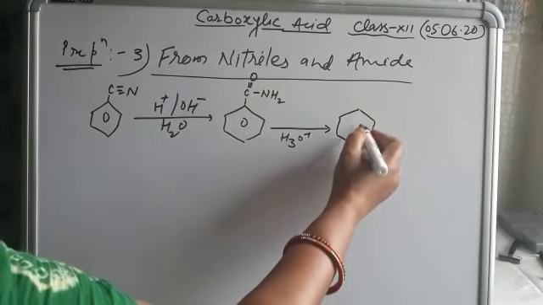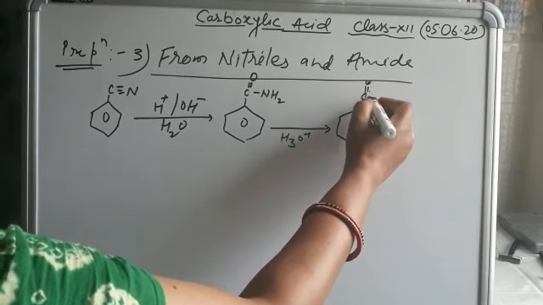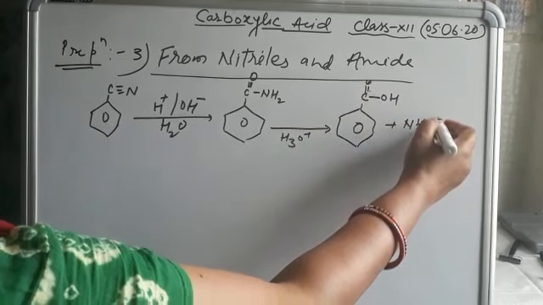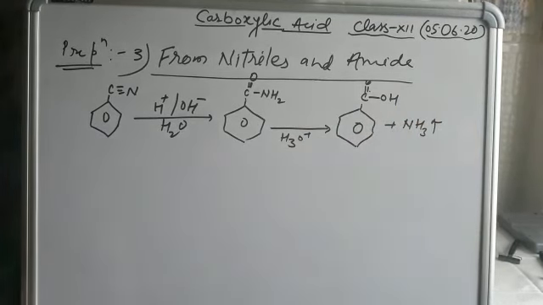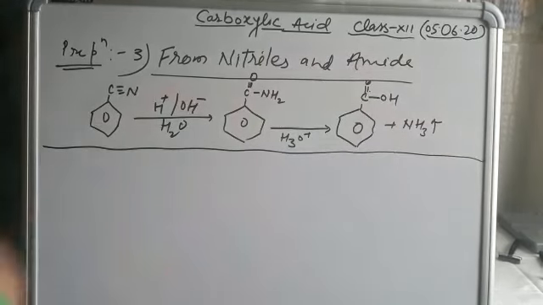This is benzoic acid, and ammonia gas is released. So see how the mechanism proceeds.